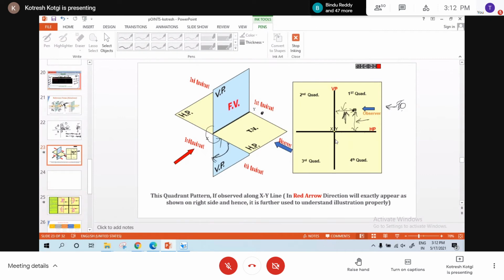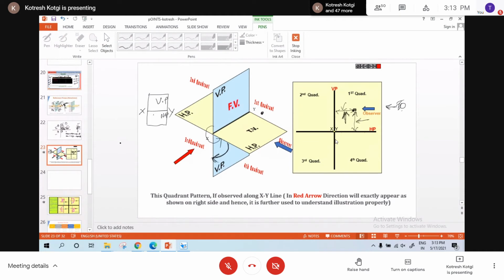If I rotate horizontal plane by 90 degree in the clockwise direction, it will become like this. Am I right? This is vertical plane. Once I rotate horizontal plane in the clockwise direction by 90 degree, it will overlap with this, and this will be the HP. Am I right? This is X and Y.